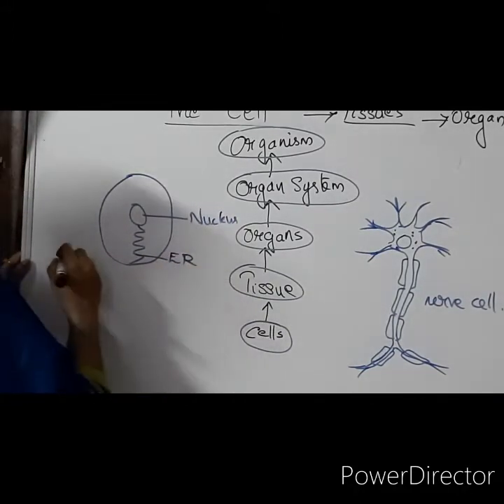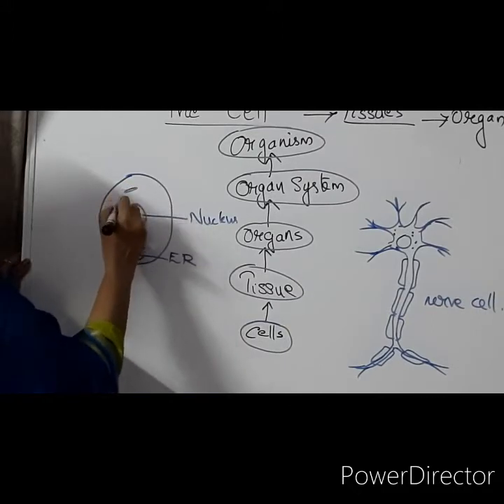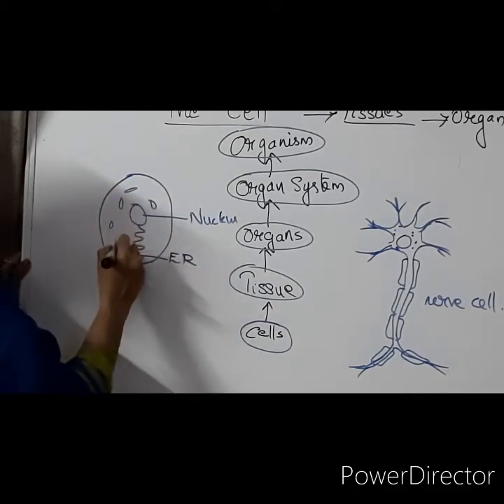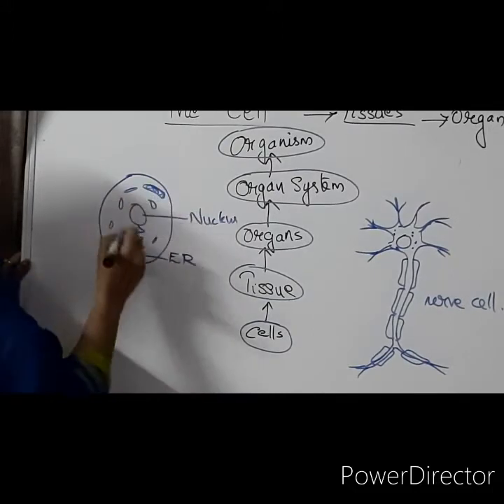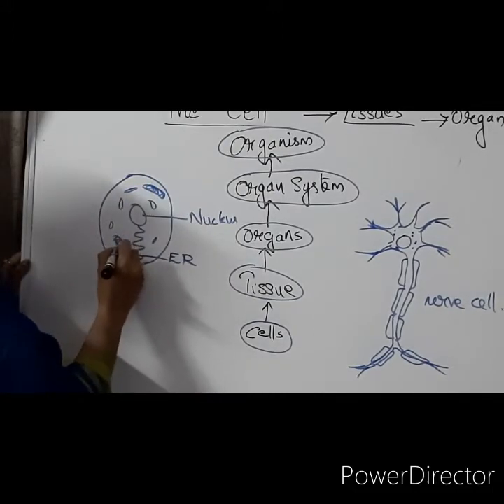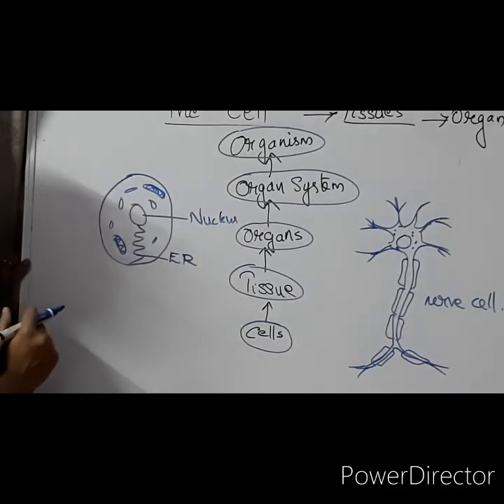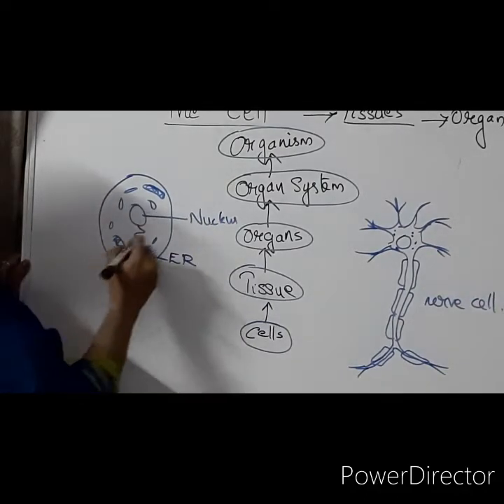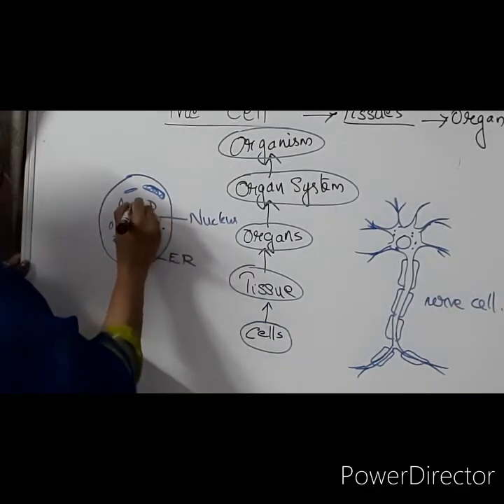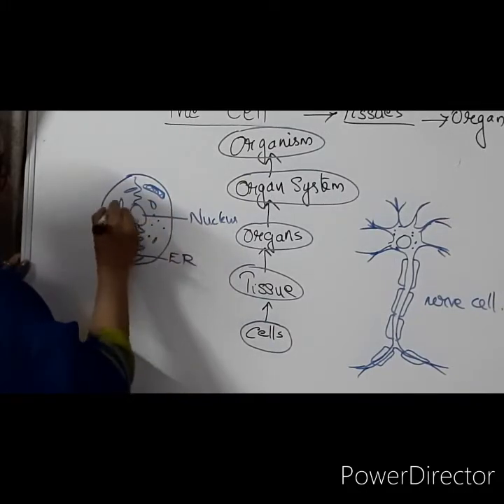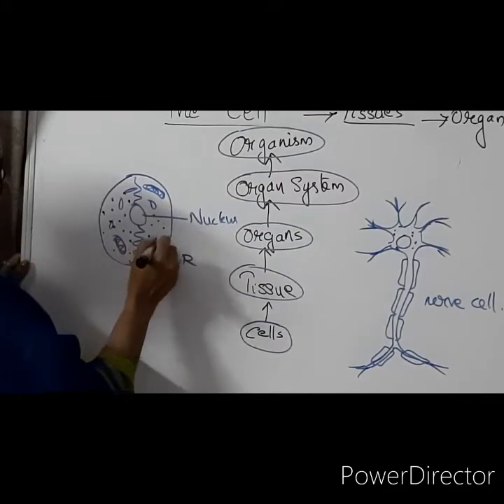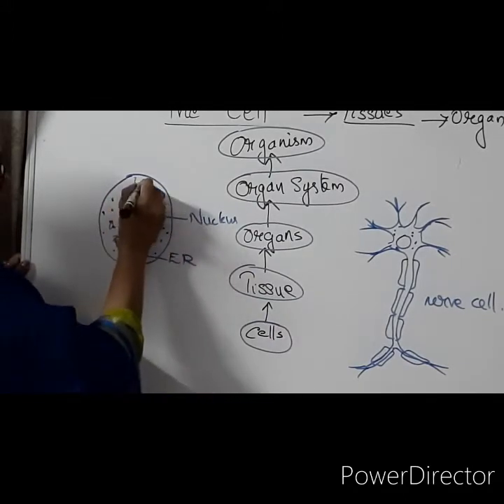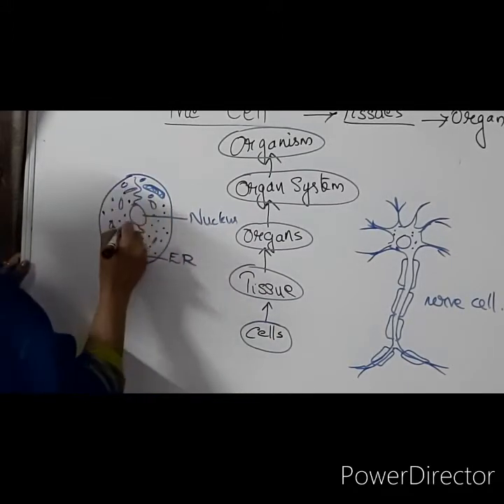Then lysosomes are there. Then mitochondria. Do you remember mitochondria? What is the function? It is the energy supplier of the cell. Then ribosomes are there, many ribosomes helping in different functions. Then vacuoles are there.